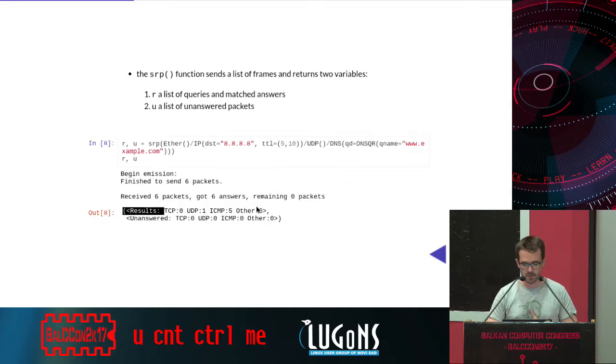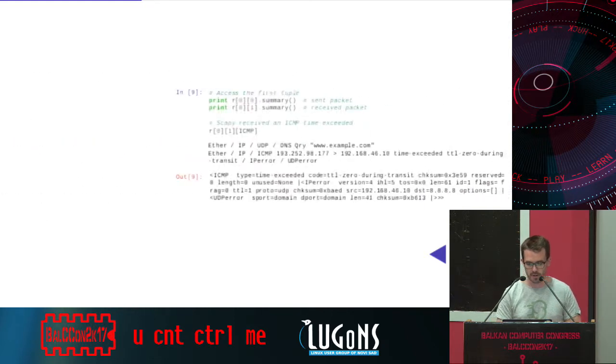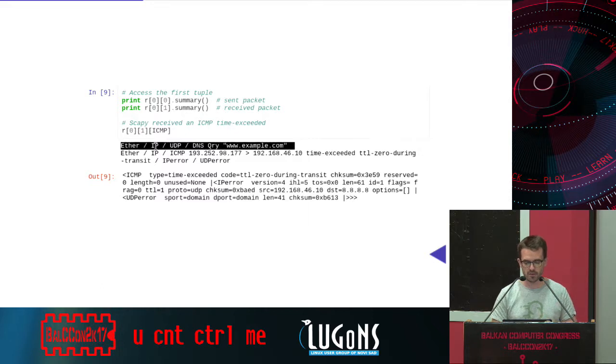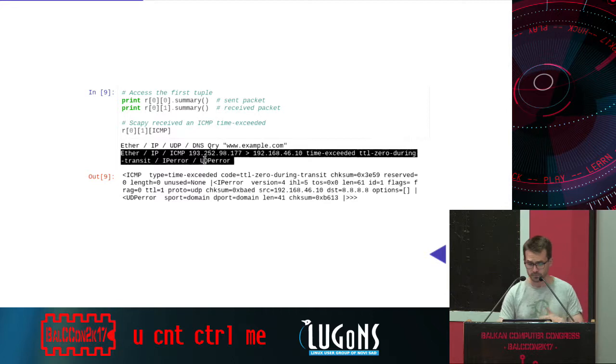And that's a nice display from Scapy, which says that we received 1 UDP packet. That's nice, because we sent 1, and we received 5 ICMP messages. And the r variable, we can play with it. So r[0] will be the first packet we sent and the first reply we got. So r[0][0], that's the packet we sent. So if I do r[0][0].summary(), I will see that I sent a query to the DNS server asking for the IP address of example.com. And r[0][1].summary(), that's the received packet. And in this case, that's an error because I specified a really low TTL. So it's like a traceroute with Scapy.